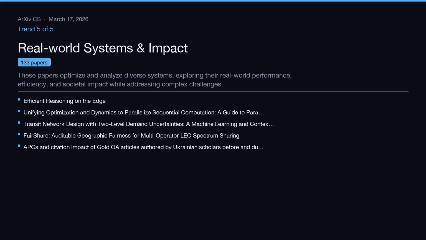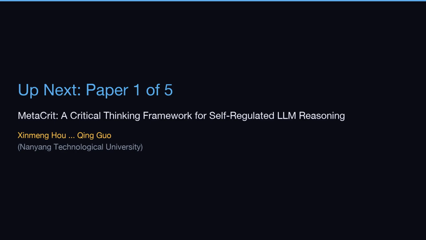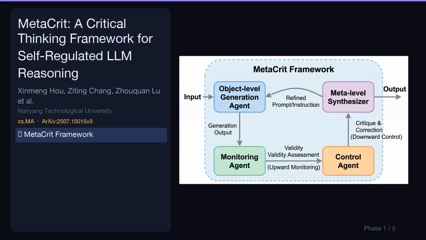optimization framework. Up next, our first paper out of 5, MetaCrit, a critical thinking framework for self-regulated LLM reasoning by Xinming Ho and Qing Guo from Nanyang Technological University. Let's break down its key contributions. Proposes MetaCrit, a novel multi-agent framework inspired by Nelson and Narain's metacognitive regulation theory. This framework decomposes complex reasoning into distinct, self-regulated components to enhance LLM performance.